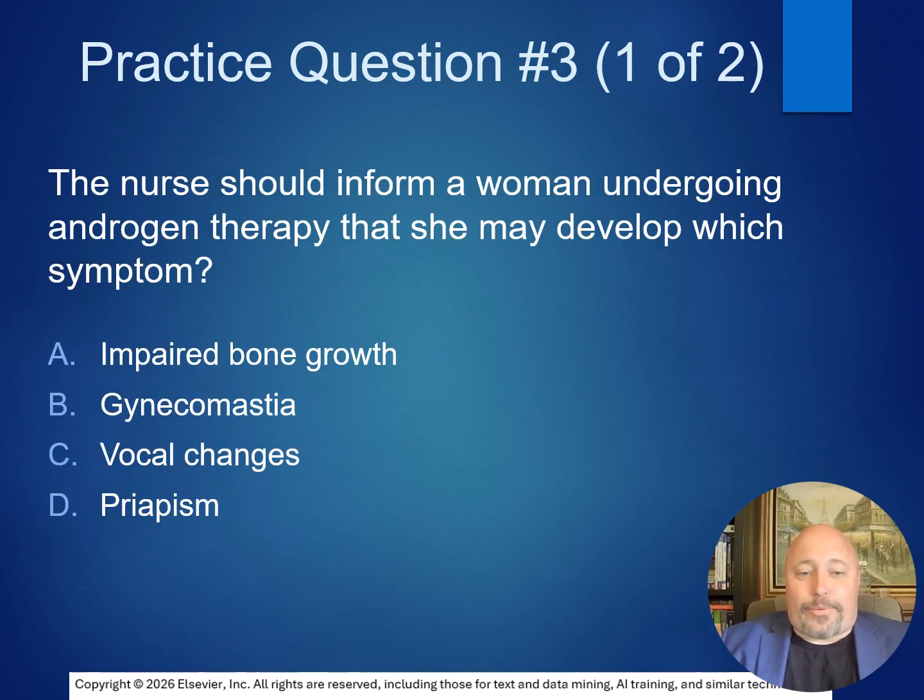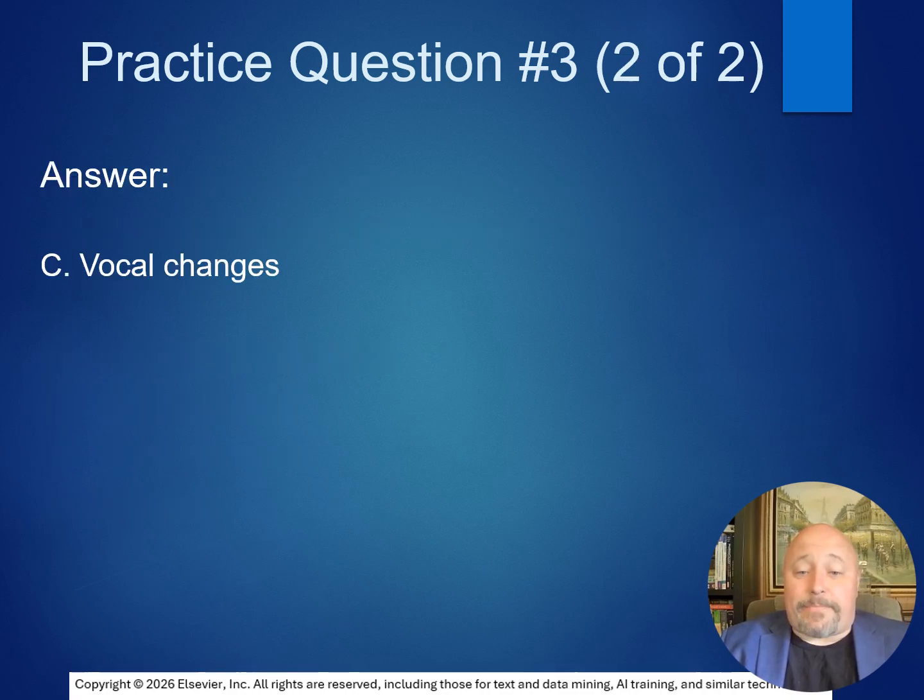For practice question 3, the nurse should inform a woman undergoing androgen therapy that she may develop which symptom? A, impaired bone growth. B, gynecomastia. C, vocal changes. Or D, priapism. That answer is going to be C, vocal changes.